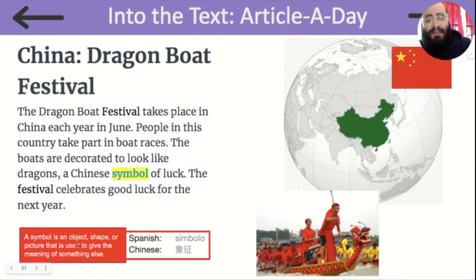A symbol is an object, shape, or picture that is used to give the meaning of something else. In Spanish, we say símbolo. And here are the Chinese dragon boats that they use to do their races. The festival celebrates good luck for the next year.